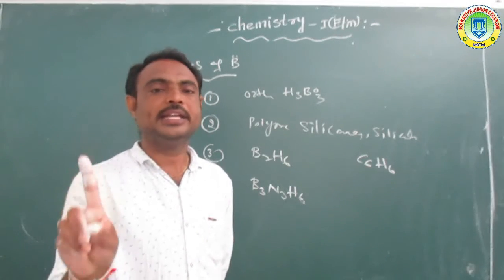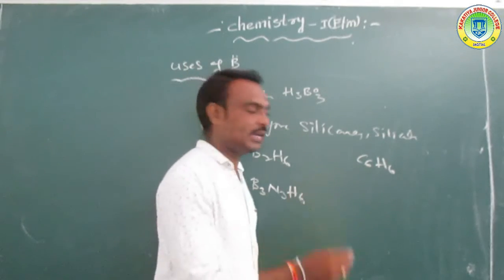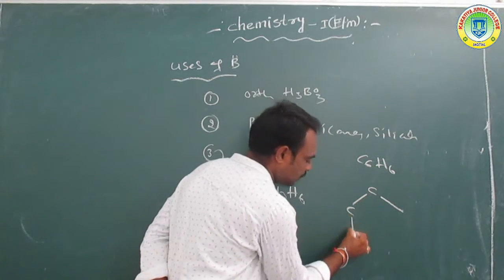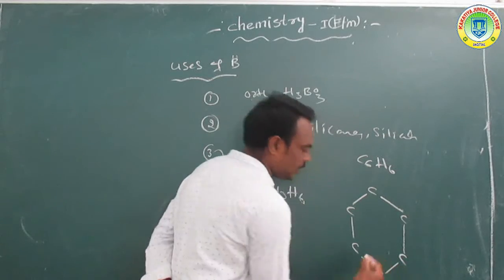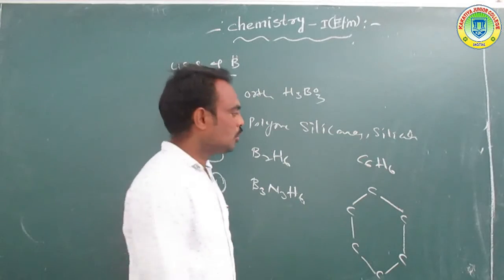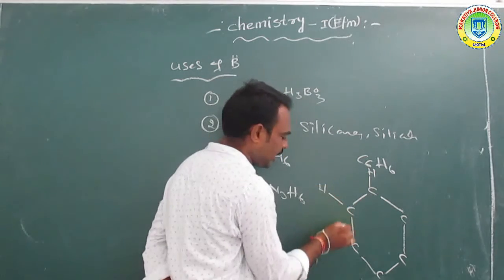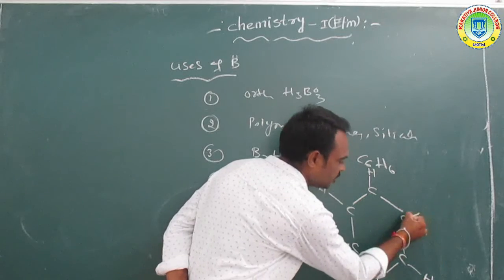Overall, carbon must contain 4 bonds. First we write the carbons: carbon bond, carbon bond, carbon bond, carbon. So bond H, bond H, bond H, bond H, bond H, bond H.